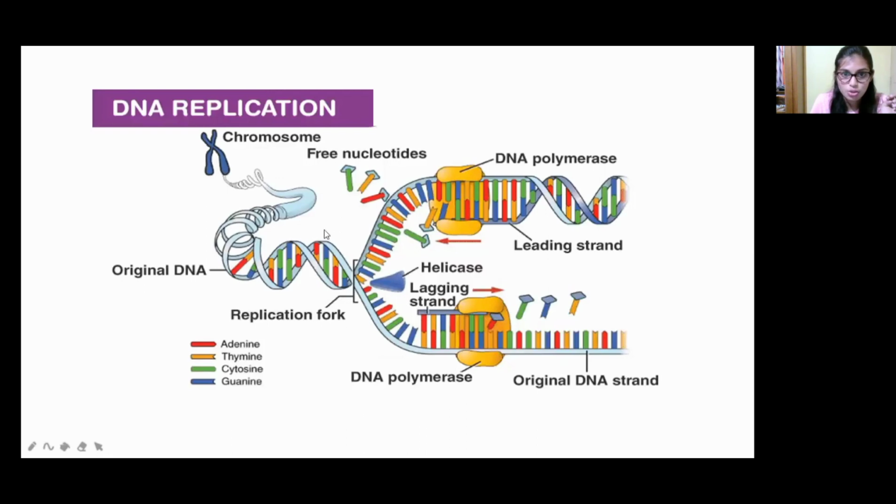See here, this is the chromosome, this is the original DNA. So helicase will come and unzip the DNA strand. Here DNA polymerase comes. Polymerase means which adds the DNA pieces for the replication. Okay, so this is the leading strand. This is the lagging strand. So in the lagging strand, Okazaki fragments are present. These all are base pairs, that is adenine, thymine, cytosine, and guanine. Okay, so this is the overall process of DNA replication.